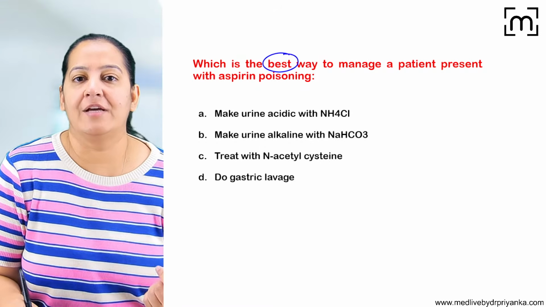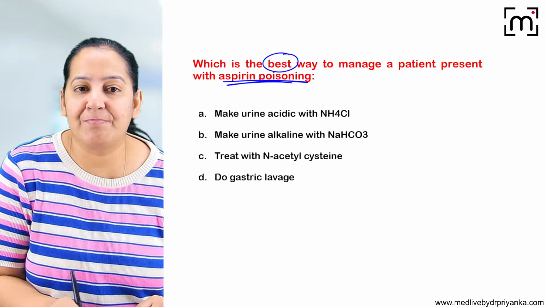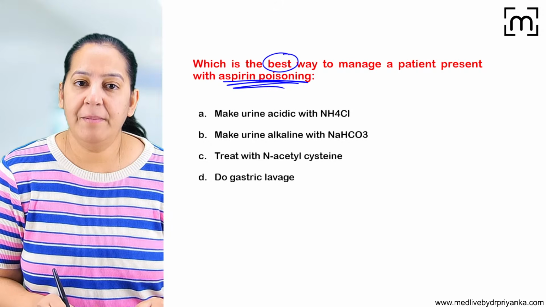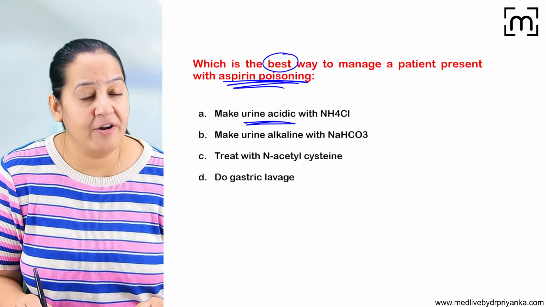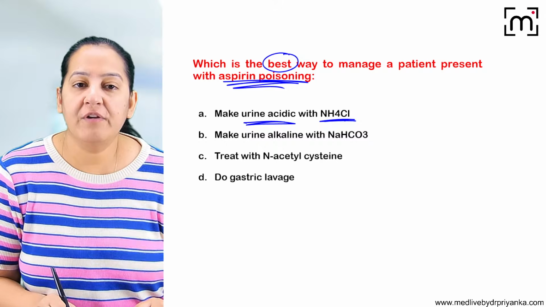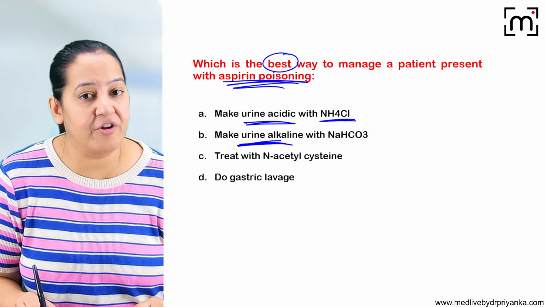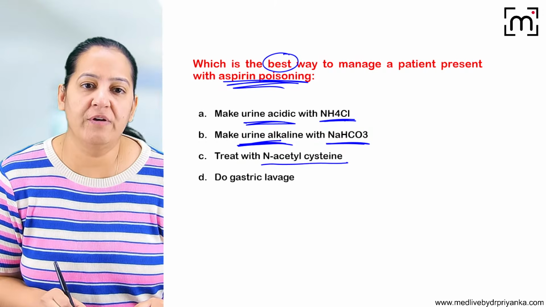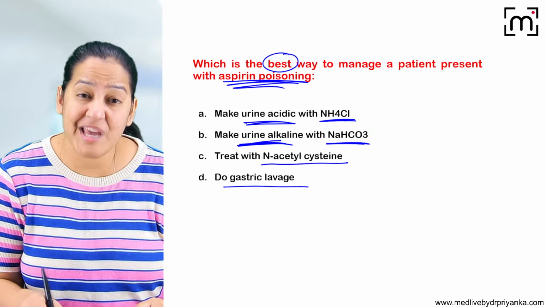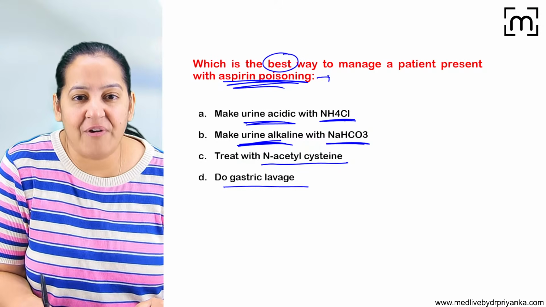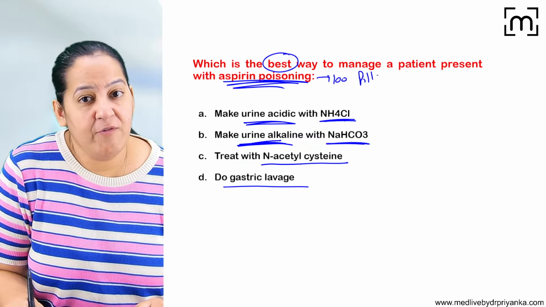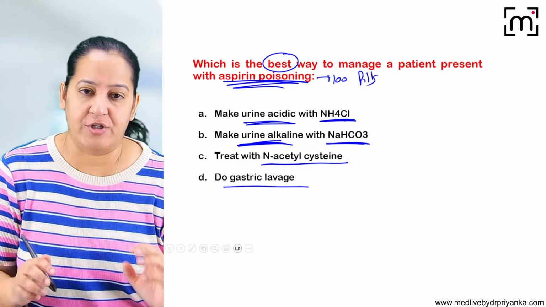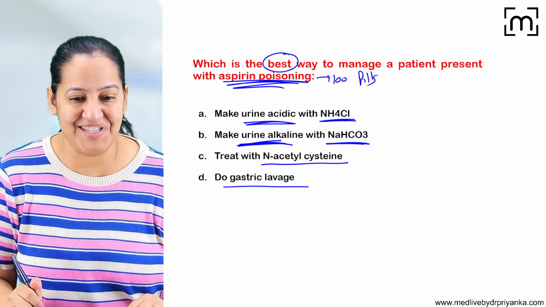What is the best way to manage a patient with aspirin poisoning? The patient is having aspirin poisoning. What will you do? You will make the urine acidic by starting a drip of ammonium chloride, or you will make the urine basic by starting a drip of sodium bicarbonate, or you will treat the patient with N-acetylcysteine, or you will do a gastric lavage. What will you do? This is an emergency case. The patient has taken 100 pills of aspirin together. He wants to commit suicide, or it was a mistake, or homicide, or whatever. There is a case of poisoning in front of you. You are a doctor. You want to deal with the emergency situation.